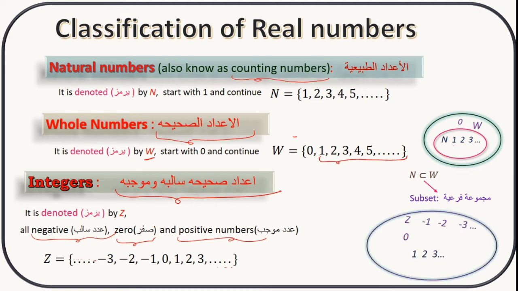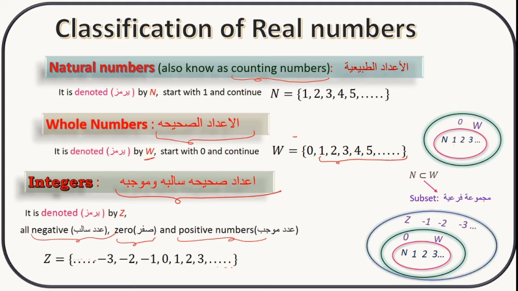Here you can find all the negative numbers, 0, and positive. If you subdivide this, 0, 1, 2, 3 are the whole numbers. And if you subdivide again, all positive numbers, which are 1, 2, 3, are the natural numbers, and the complete set is the integers.